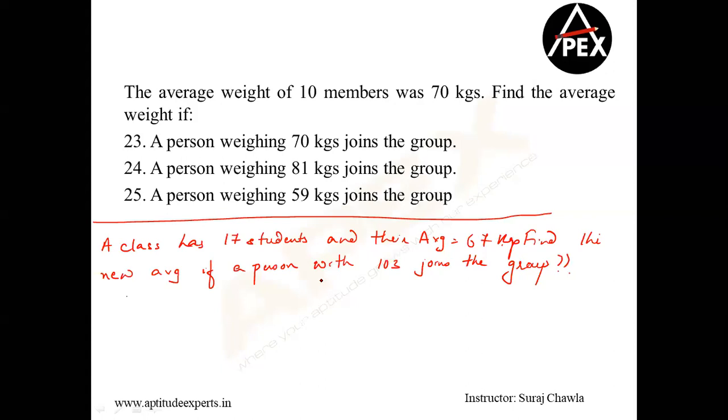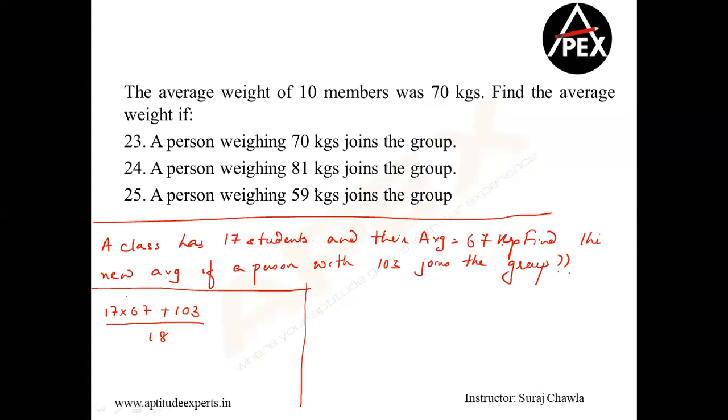See, you can remember the basic method, guys. But as we were discussing shortcuts, this is a shortcut to remember average. That's why I teach both the methods here. So if I want to go with the basic approach, okay, let's go with the basic approach. 17 into 67 is the sum total. Clear? Plus 103 divided by 18. Let's be very clear. We all would hate to calculate this. Or even if I do not hate, there is a bit of calculation involved.